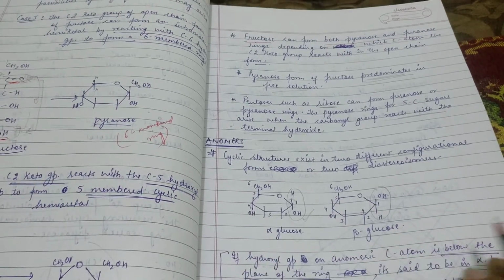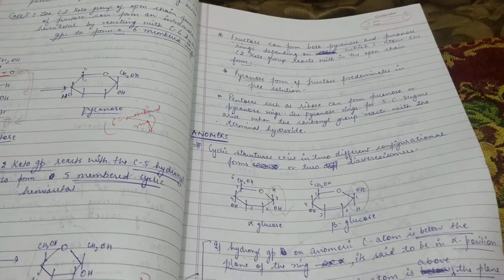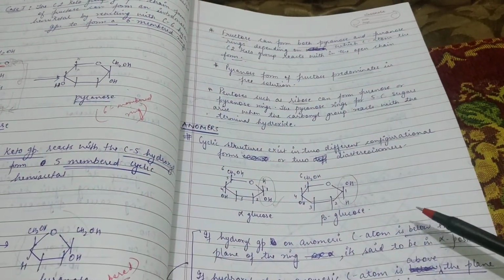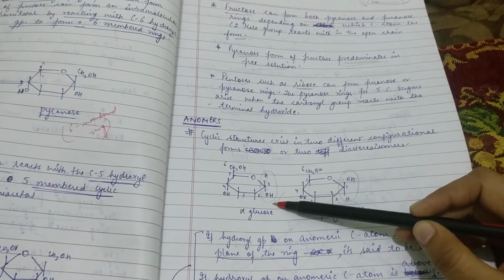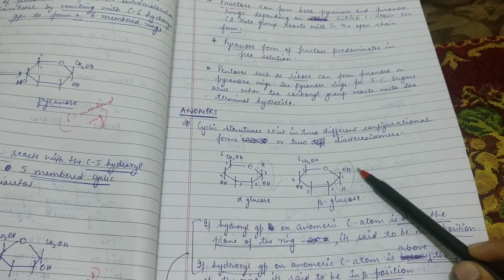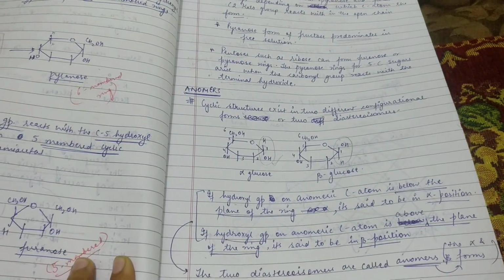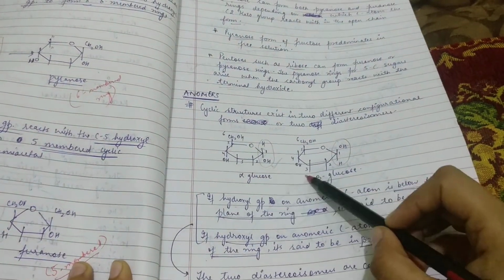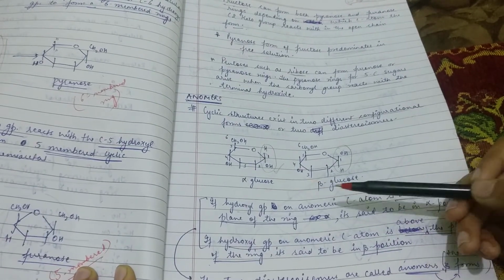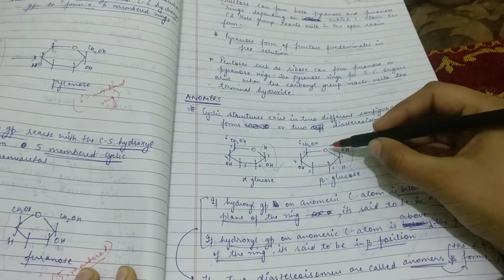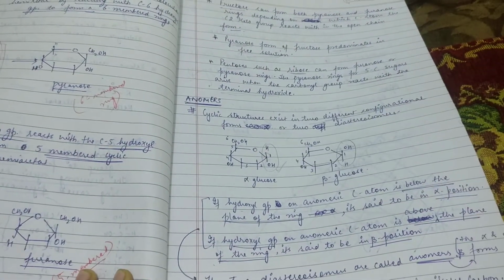The examples are alpha glucose and beta glucose. If the hydroxyl group of the anomeric carbon atom is below the plane of the ring, we call it alpha glucose, while if the hydroxyl group is above the plane of the ring, we call it beta glucose. So these two structures are called anomers. The anomeric carbon is the hemiacetal or hemiketal carbon.